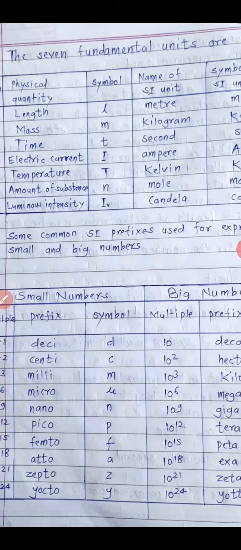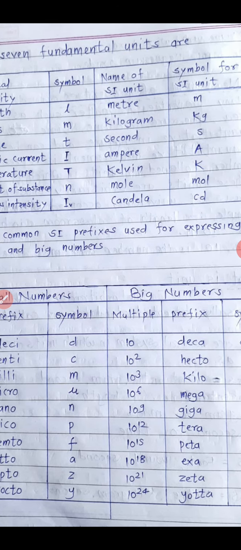The names of the SI units of these 7 fundamental quantities are: meter for length, kilogram for mass, second for time, ampere for electric current, Kelvin for temperature, mole for amount of substance, and candela for luminous intensity.